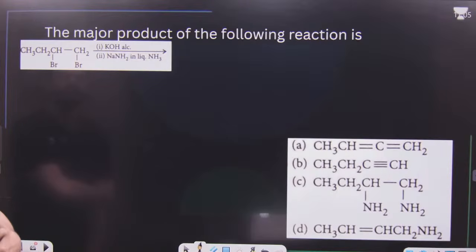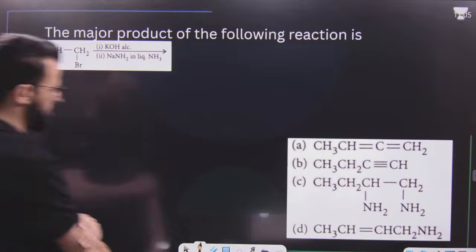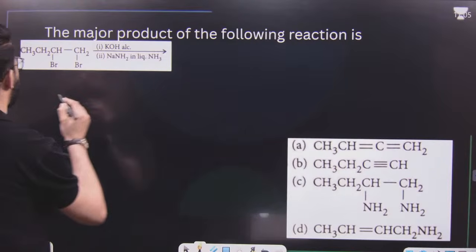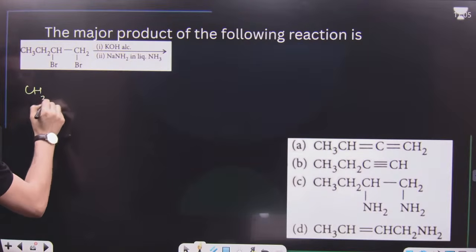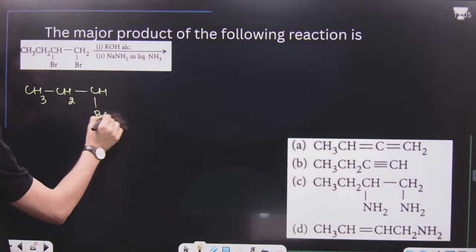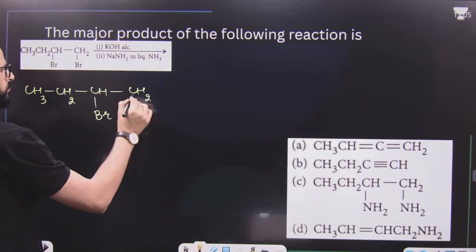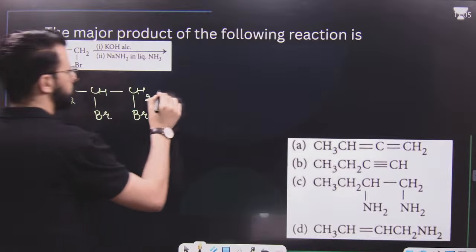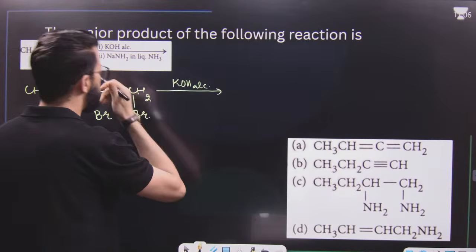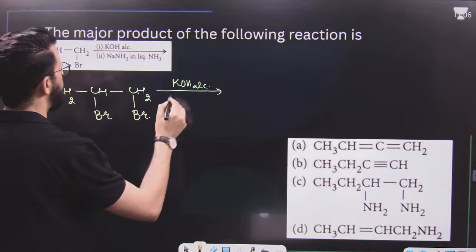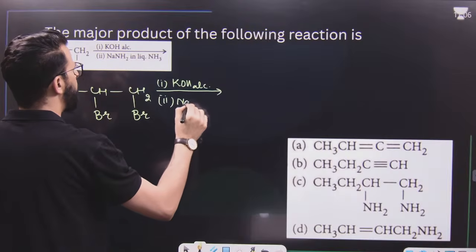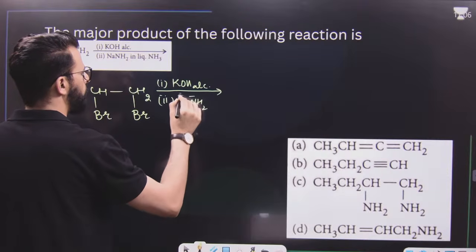After this, the major product of the following reaction is? Tell me, beta, you have to tell me the major product. What should be the major product of this reaction? It's alcoholic potassium hydroxide, and then second one, sodamide and liquid ammonia.